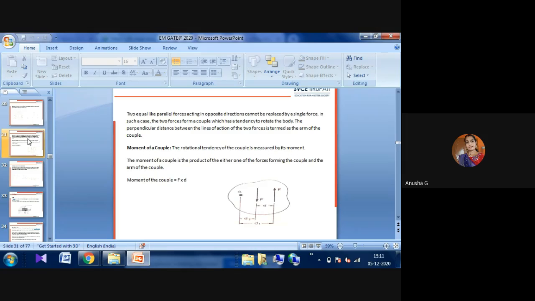Moment is force into perpendicular distance. Here, the couple is also force into distance. Same force into perpendicular distance for both, but wherever it is applied in that direction over some distance, it is called a couple here.